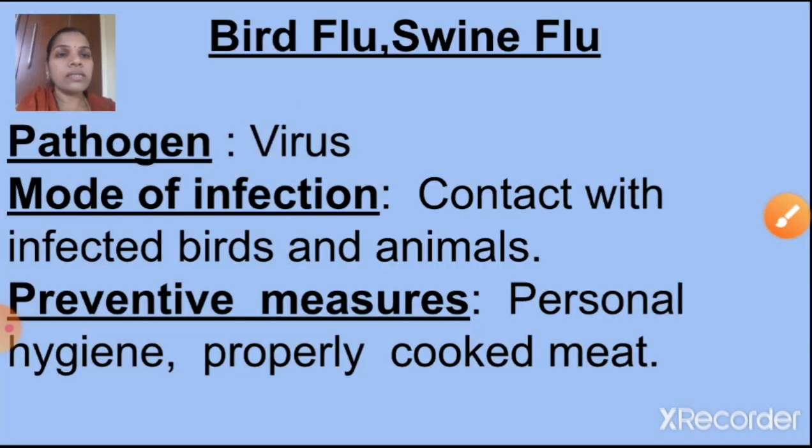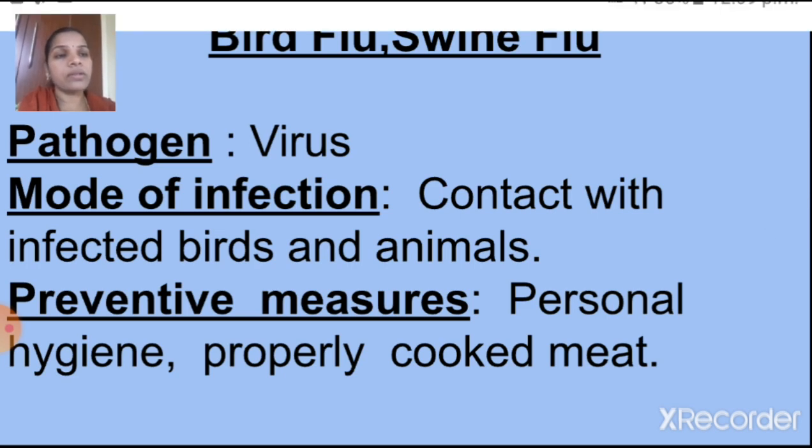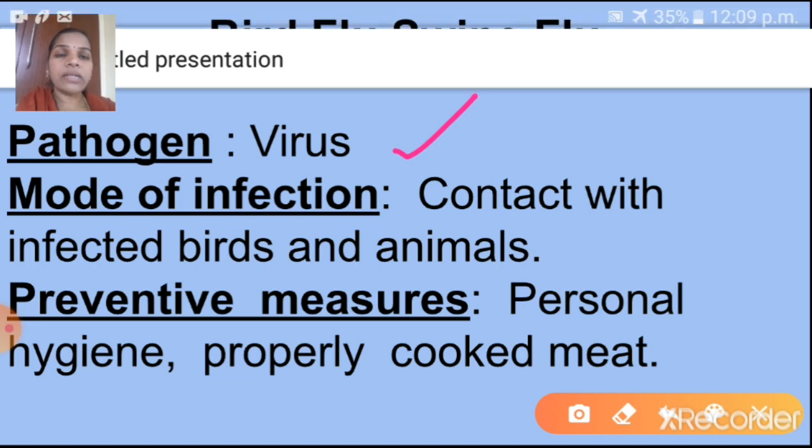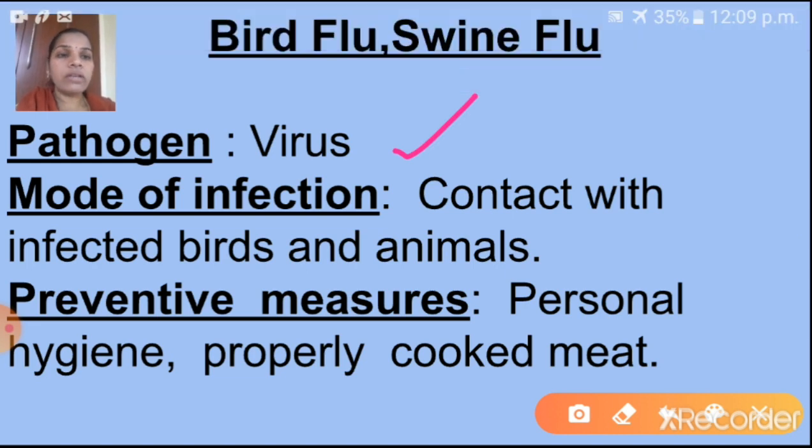next disease is bird flu and swine flu. This is also a viral disease. Pathogen is virus. Mode of infection: contact with infected birds and animals. If you take those birds and animals as food, we will get this flu. Preventive measures: personal hygiene, properly cooked meat. Understood, children? Shall we go to next?